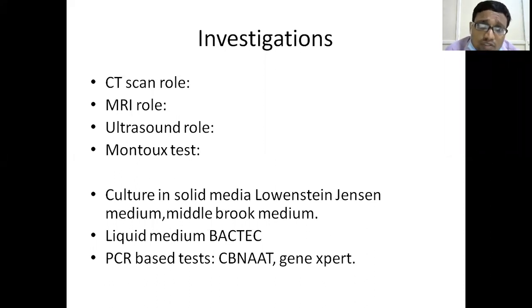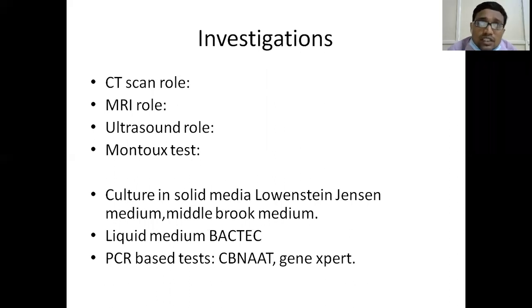A positive report doesn't tell that it is a tubercular infection, but that the patient has been exposed to tubercular bacillus. Whether the tubercular bacillus exposure is the cause of the infection now cannot be detected by the Montoux test, but it will tell that the patient has been exposed to tubercular bacillus.